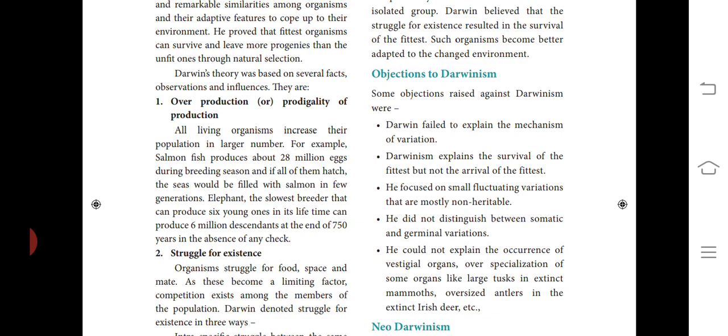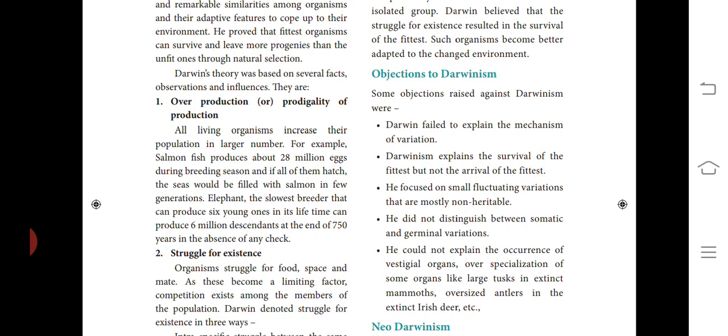So population increases geometrically. What are the two examples to check here? There is the fastest ratio and the slowest ratio. In the fastest ratio, all the living organisms increase their population. Because of this, the population increases geometrically.